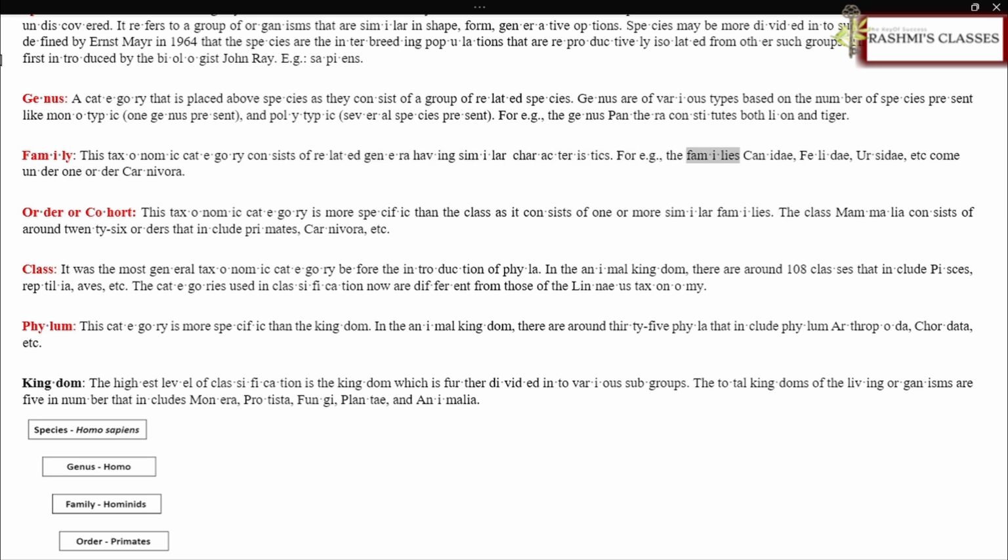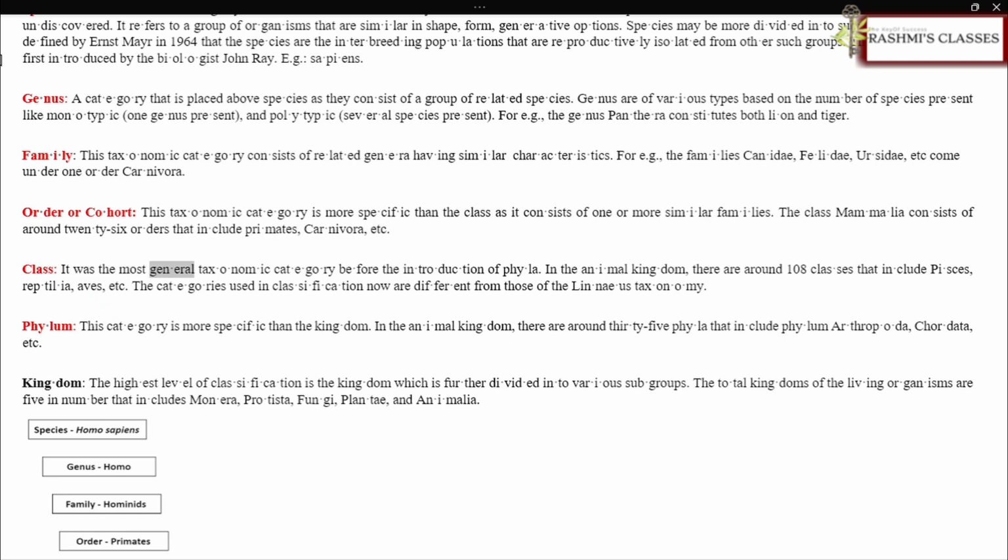For example, the families Canidae, Felidae, Ursidae, etc. come under one order Carnivora. Order or cohort. This taxonomic category is more specific than the class as it consists of one or more similar families. The class Mammalia consists of around 26 orders that include primates, carnivora, etc.